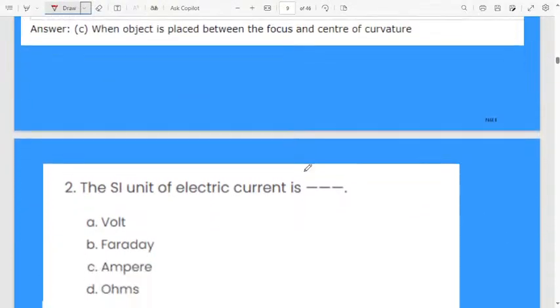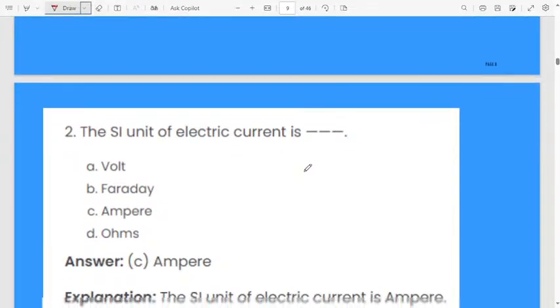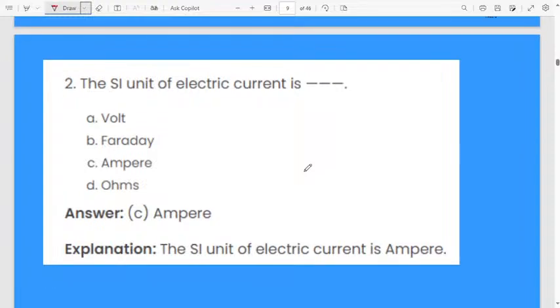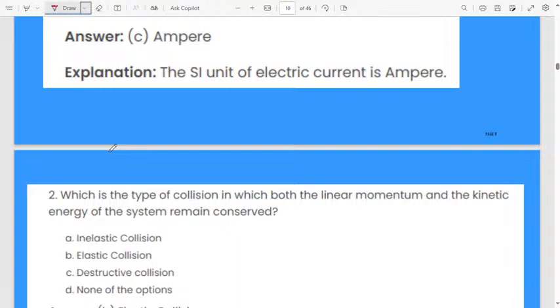Remember all the conditions, then you can answer that type of question. The next one: what is the SI unit of electric current? First option volt, second Faraday, third ampere, fourth ohm. Kavya is telling ampere. Yes, correct. Very easy question.